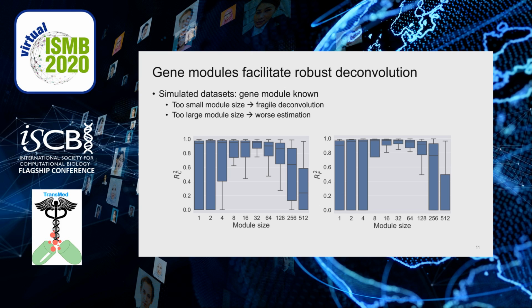We can see that deconvolution using the original gene representation or a too small module size is prone to fragile deconvolution. On the other hand, if the module size is too large, it can also result in worse estimation. A proper module size is helpful in improving the model performance.